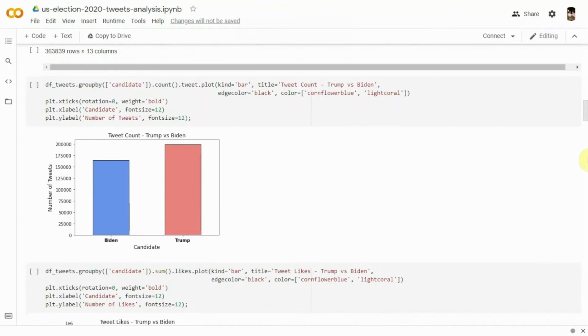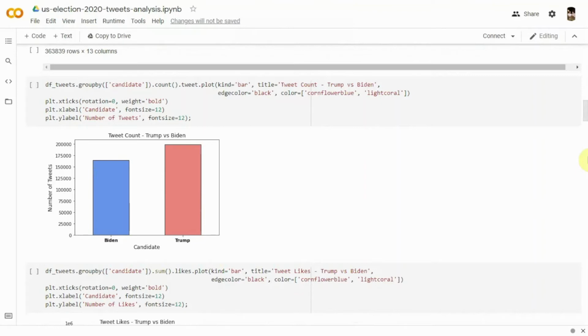We are now going to run some exploratory data analysis to gain insights into the dataset. Firstly, it is essential to know the number of tweets for both candidates to ensure that we do not have biased data. So, we plot a bar chart by grouping the tweets in the df_tweets data frame based on the candidate name and by counting them. The kind equals bar parameter tells the plot function to plot a bar chart.